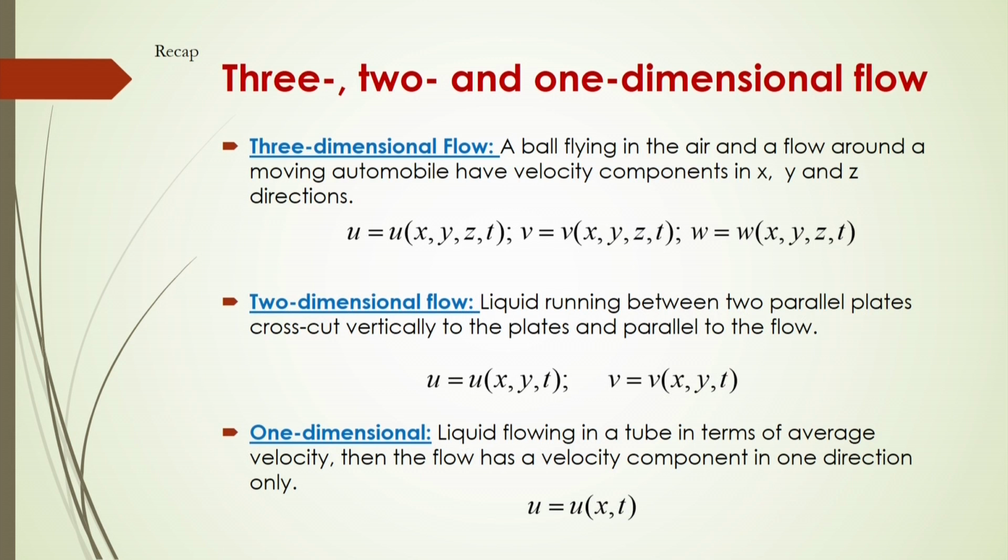Another is two dimensional flow, like liquid running between two parallel plates. In that case only two dimensions are considered, cut vertically to the plates and parallel to the flow. The velocity of the fluid will be represented as a function of spatial coordinates x, y and also time, so it will be u as a function of x, y and t.